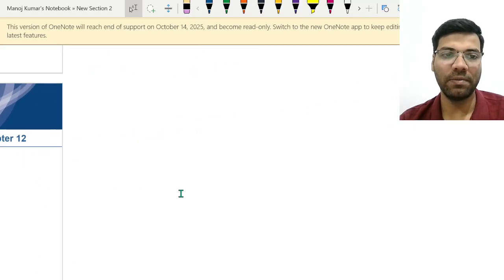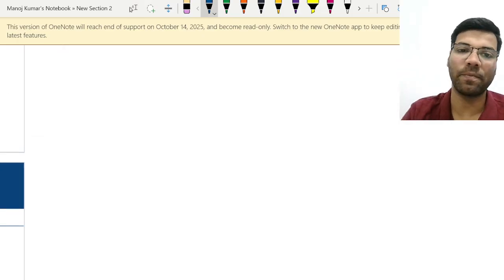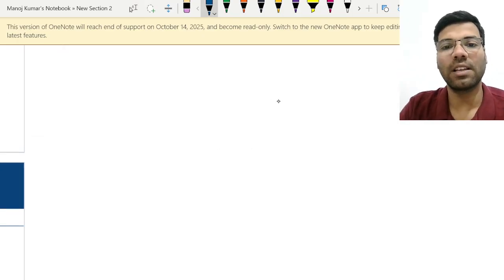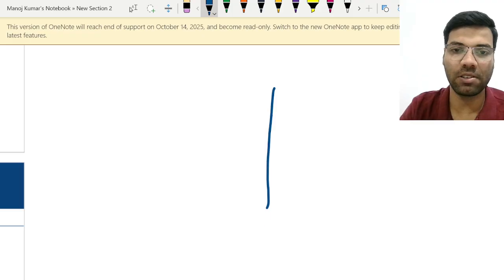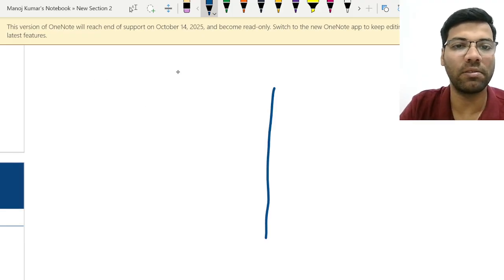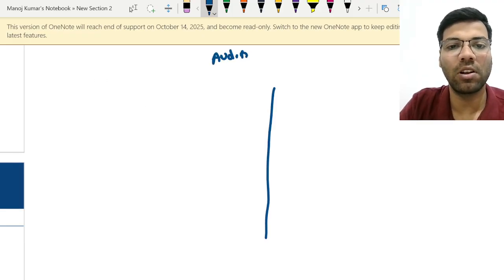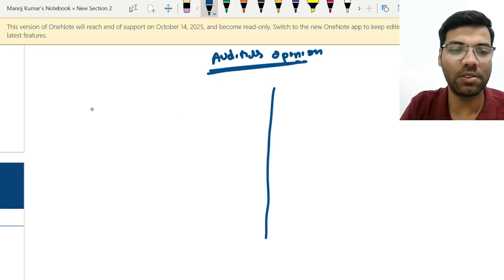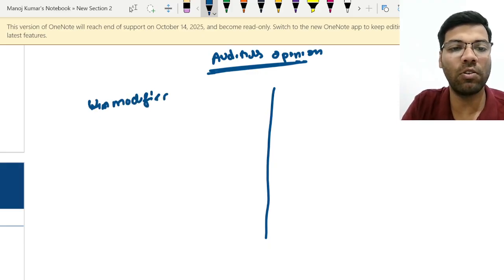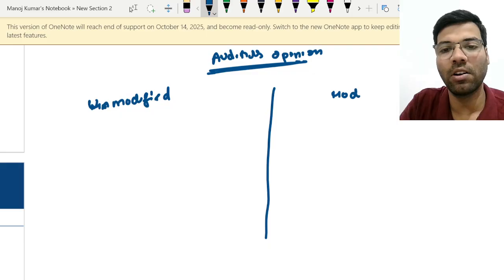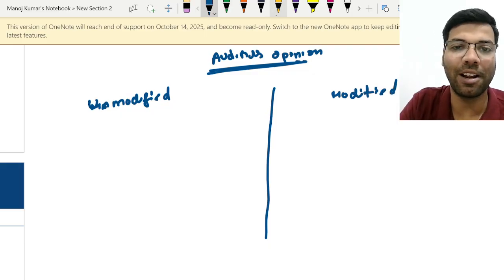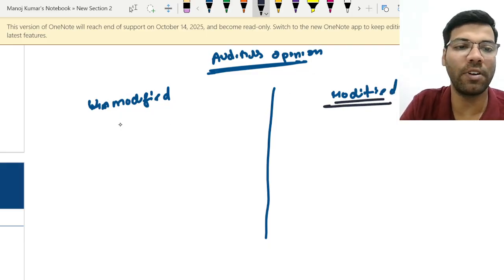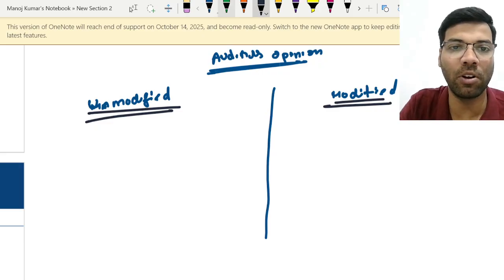Now listen very carefully. We'll discuss two things. One is unmodified opinion, meaning the auditor's opinion. The auditor's opinion is of two types: unmodified opinion and modified opinion.